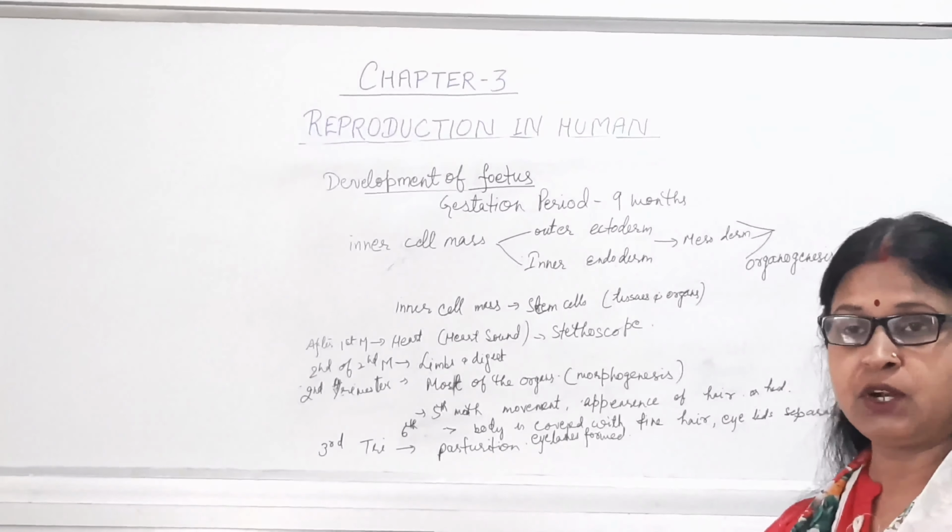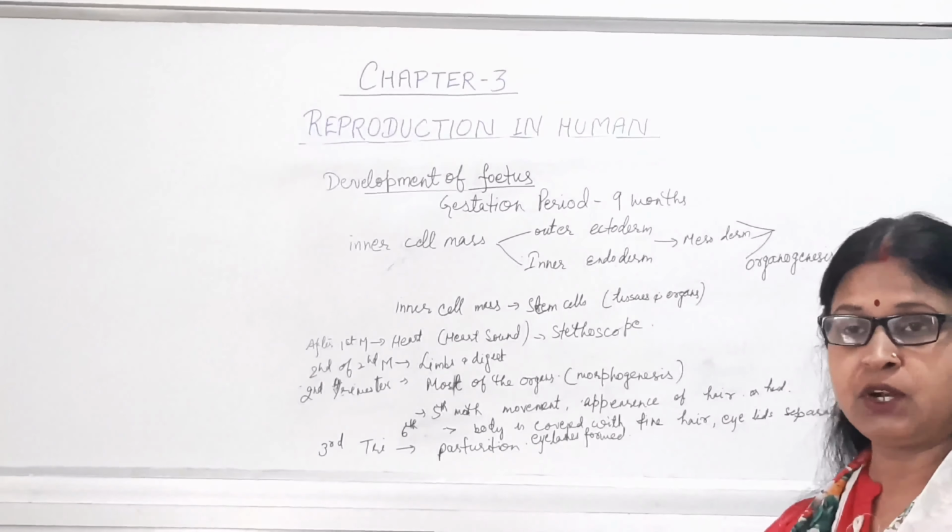At the end of the first month, the heart will form and the heart sound starts appearing, which can be heard from outside with the help of a stethoscope, and the pregnancy can be established. That is, when the heart sound is coming, it means the first month is over.